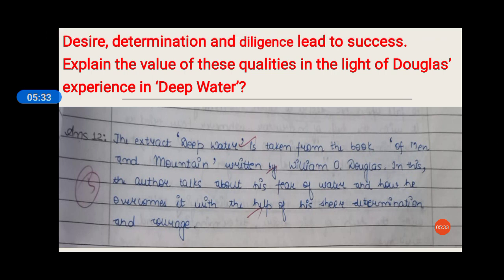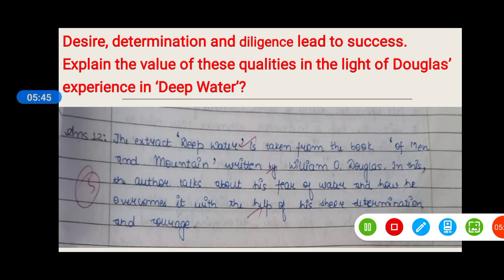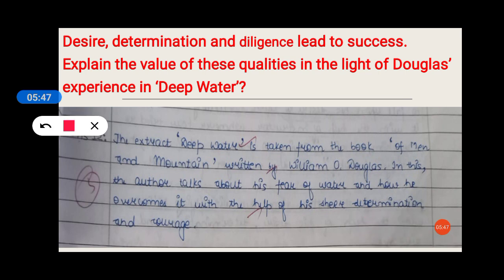Now this is again from class 12. Desire, determination, and diligence lead to success. Explain the value of these qualities in the light of Douglas's experience in Deep Water. See, the name of the chapter is already mentioned in the question, so there is no need to go through that. Now the thing is, who is the author of this particular chapter? From where has it been taken?